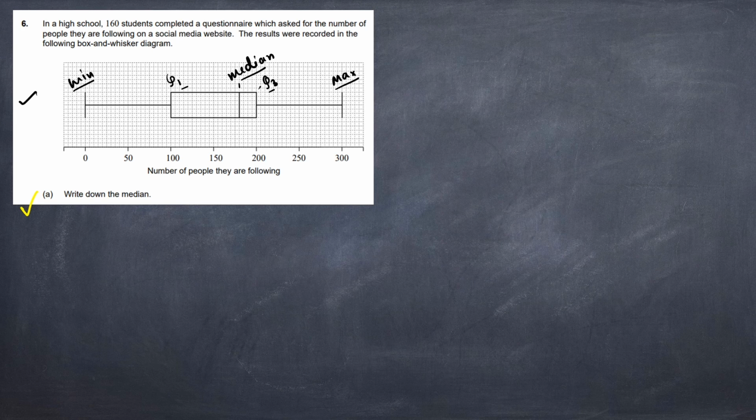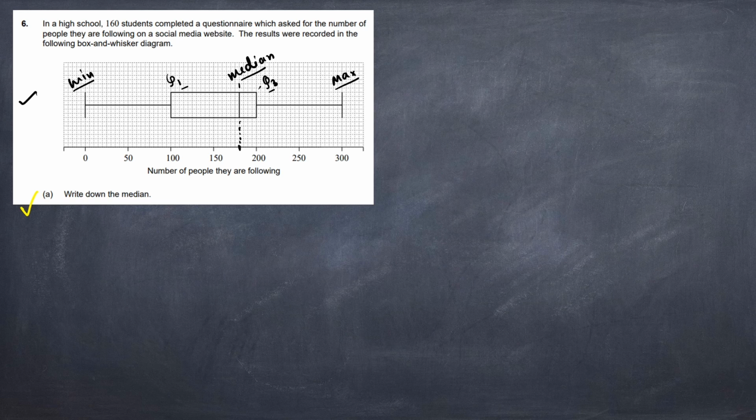Now here, we need to find out the median. So the median is here. On this line, you can see the median. So this line we need to find out. So the gaps we will try to find: 1, 2, 3, 4, 5, 6, 7, 8, 9, 10. So 10 gaps are there, and the interval is 50.